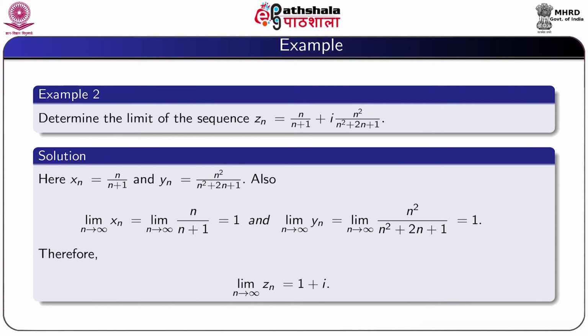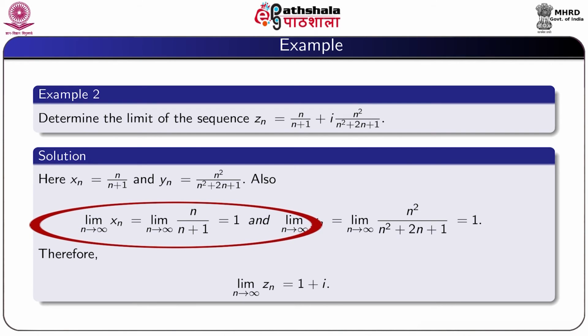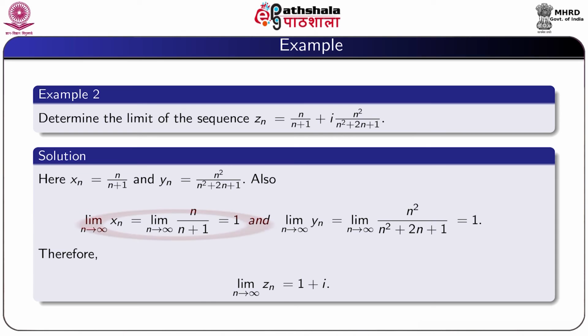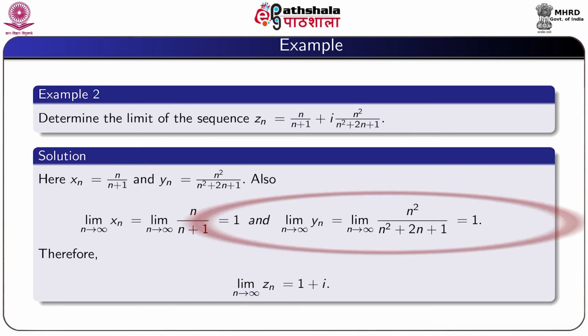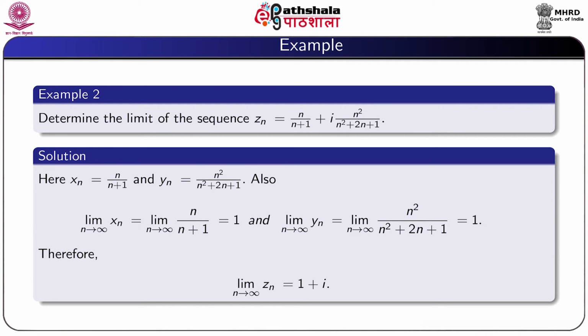Another example: determine the limit of the sequence Z_n where Z_n is given by Z_n equal to n/(n+1) + i n^2/(n^2+2n+1). So we assume that x_n equal to n/(n+1) and y_n equal to n^2/(n^2+2n+1). We see that limit n tending to infinity x_n equal to 1 and limit n tending to infinity y_n equal to 1. Therefore, limit n tending to infinity Z_n is equal to 1+i.